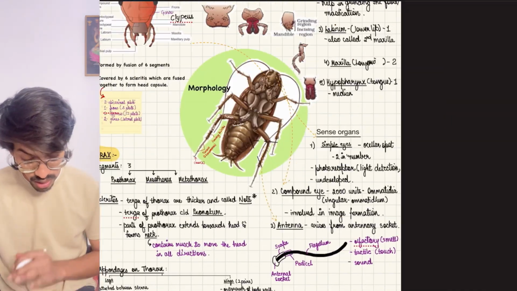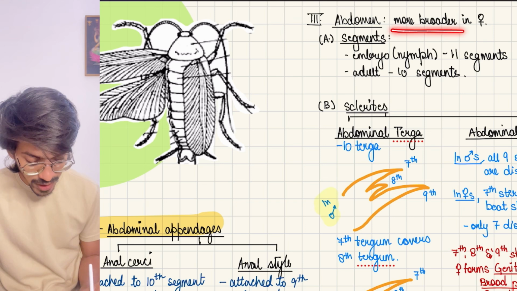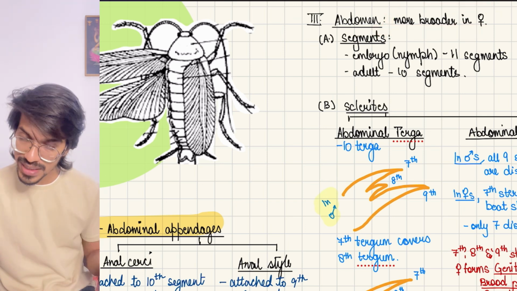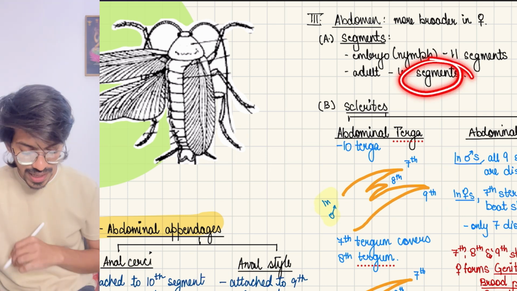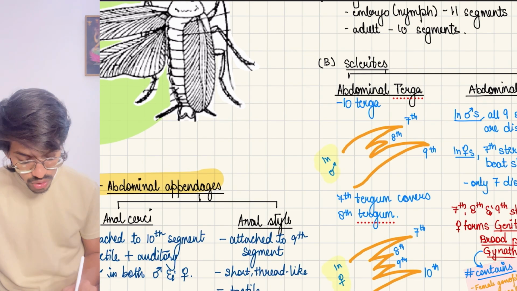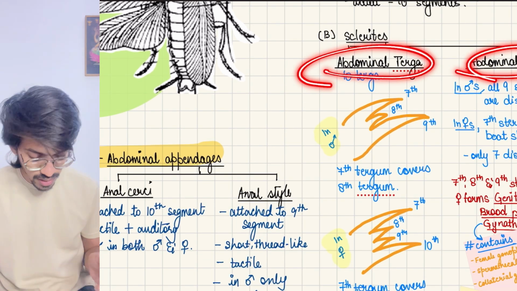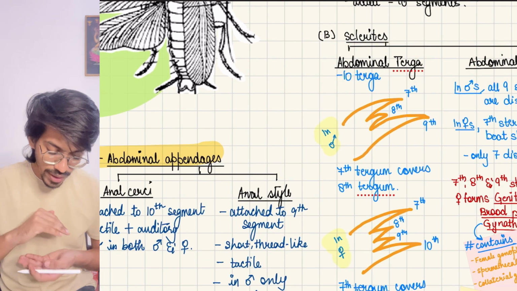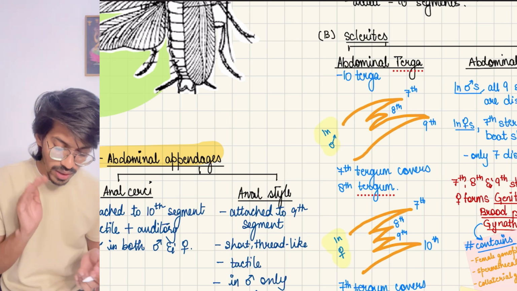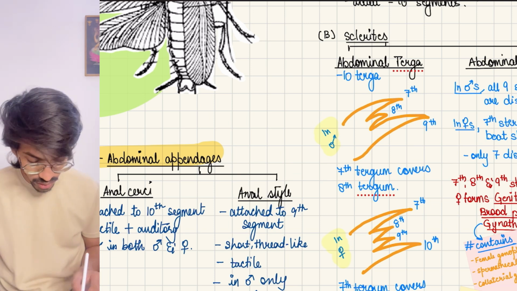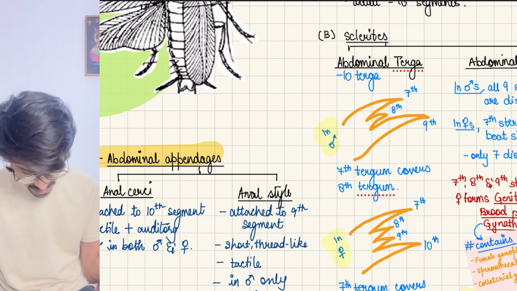So this is about the thorax. Then comes the abdomen. The abdomen in the female is broader. How many segments are there? 11 segments are present in the embryo or the nymph, but the adult has only 10 segments. The sclerites present are abdominal terga and abdominal sterna. Both sides are 10 each. On the abdominal tergal side, basically 10 terga are present, in both cases.